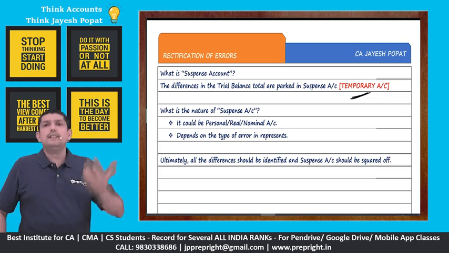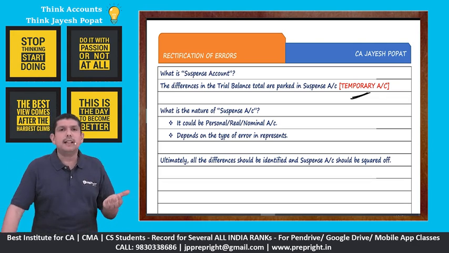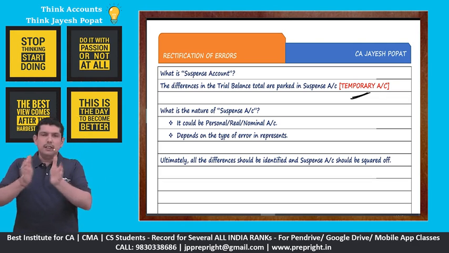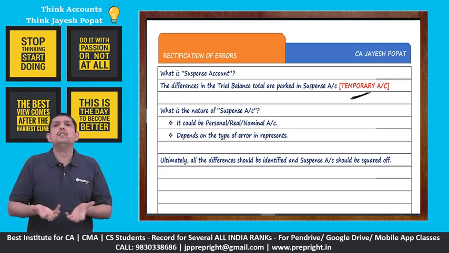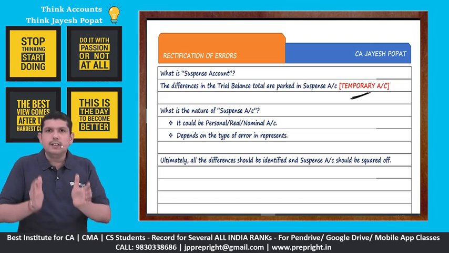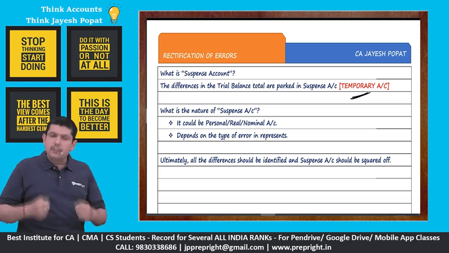Now, what is the nature of this suspense account? See, we generally classify our accounts into personal, real and nominal. So what is the nature of this suspense account? See, suspense account is like water. It takes the shape of the container.